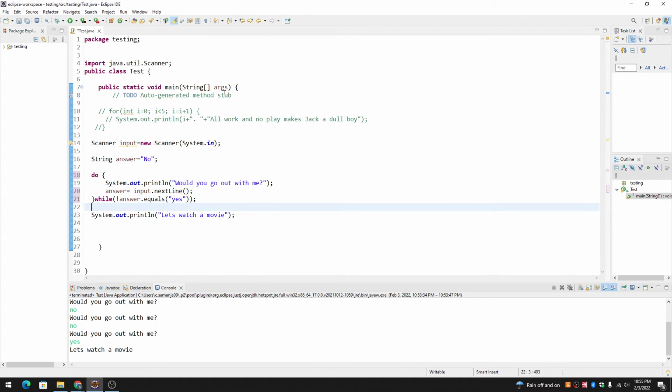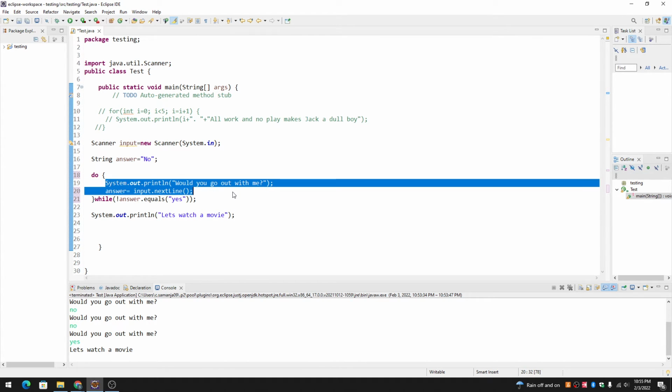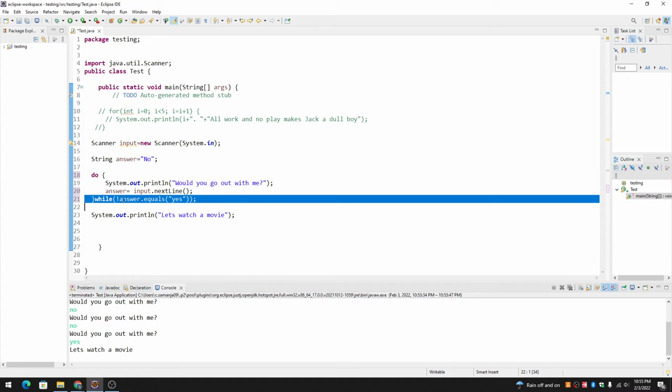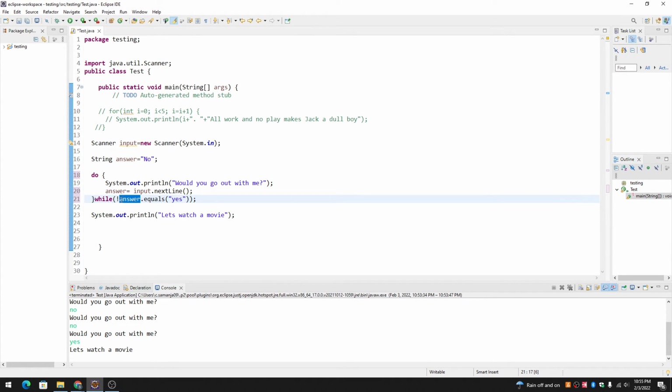Okay. So in a do while loop, this is going to execute first. This is going to execute later. So this test and this program is going to be run after these two.